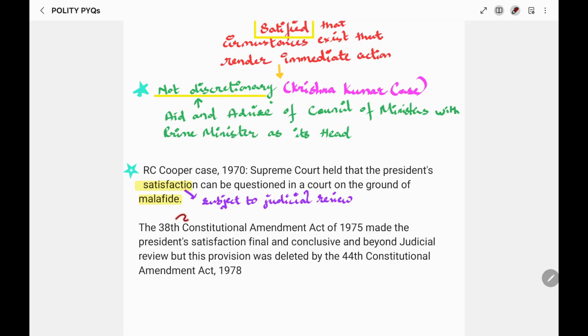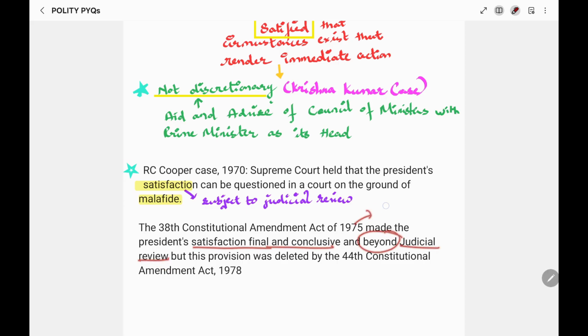After that, a constitutional amendment was made under the 38th Constitutional Amendment that provided that satisfaction is final and conclusive and beyond judicial review.